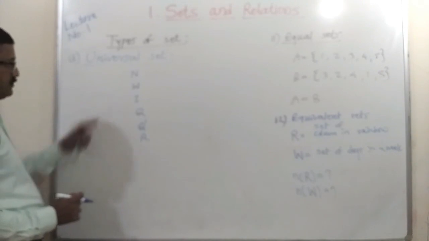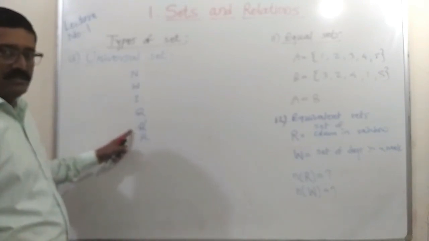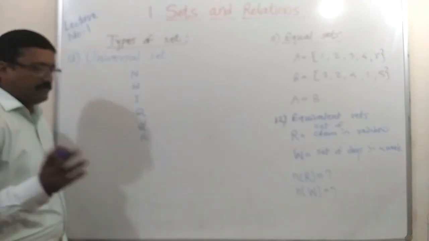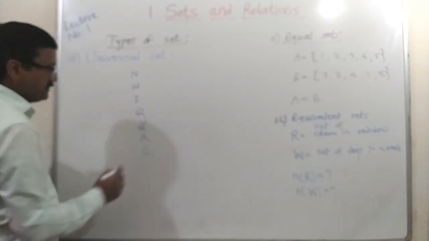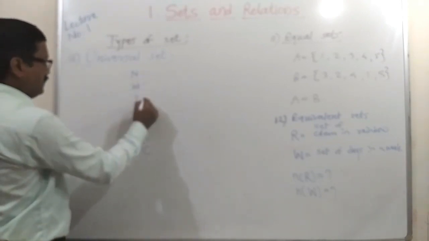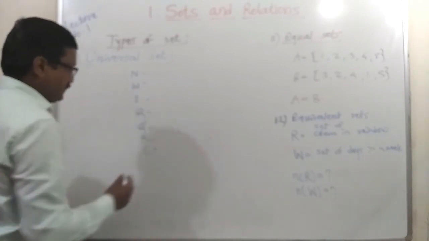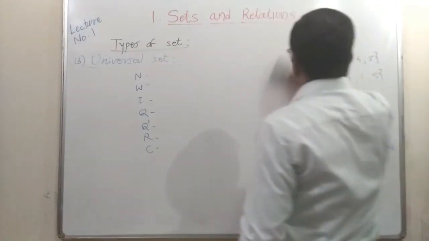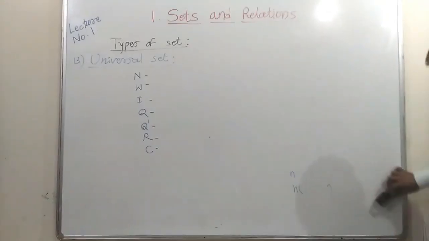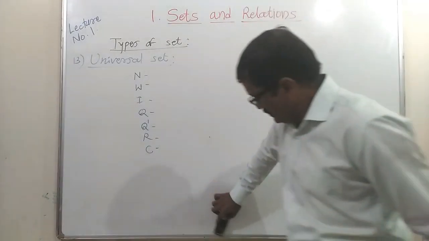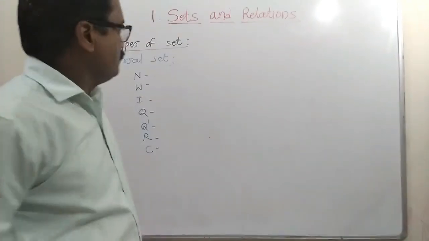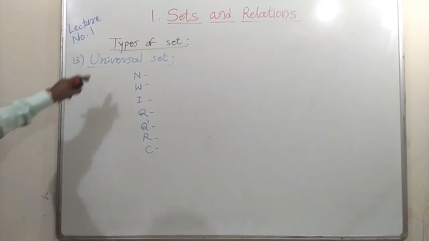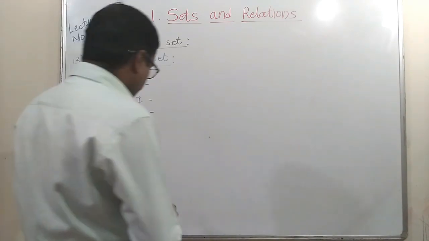Set of natural numbers, whole numbers, integers, rational, irrational, and real numbers we have learned. After that, I think you have learned complex numbers. See, there is another set. So these are number of sets of numbers that we have learned in our previous standards. If you try to represent these sets using Venn diagram, then we can consider this universal set also.